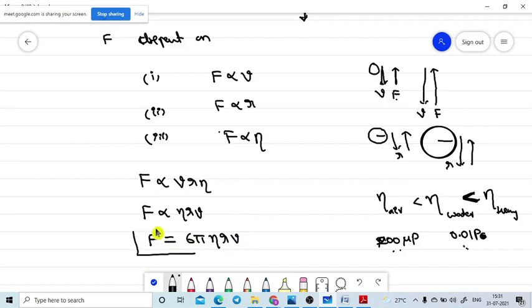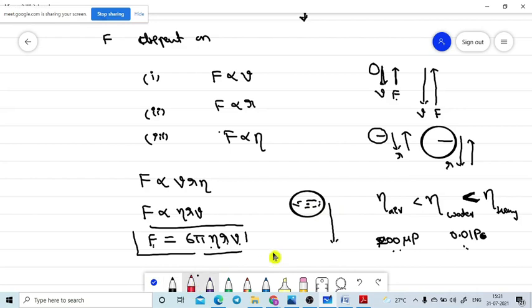This tells how much viscous force will act on a body which is moving with velocity V in a viscous fluid. If the velocity V, the radius of the object R and the coefficient of viscosity are given, then you can easily find the viscous force F. Let's assume a spherical body is moving in this direction.